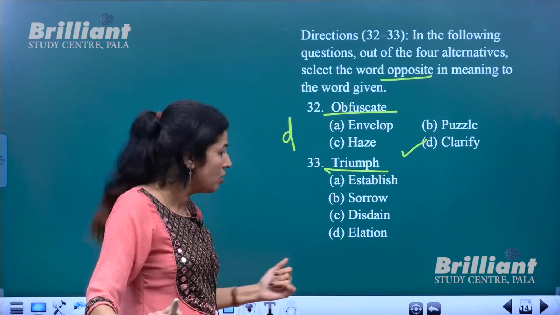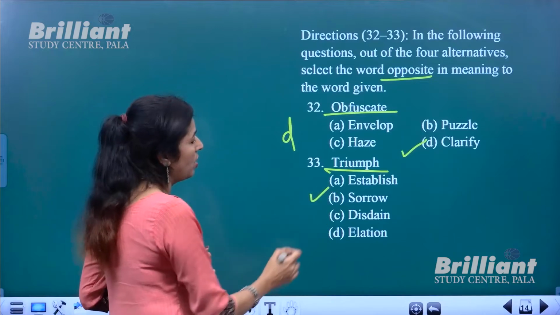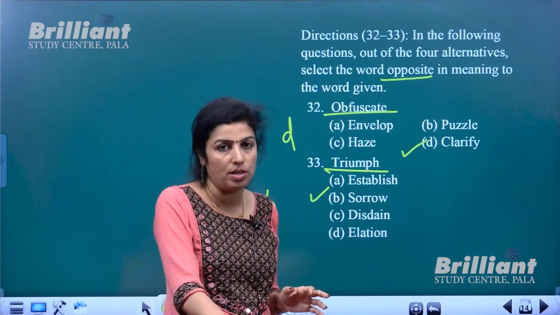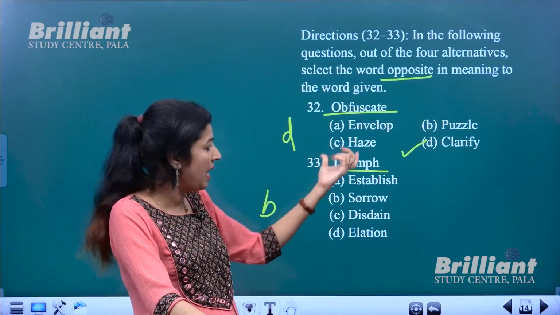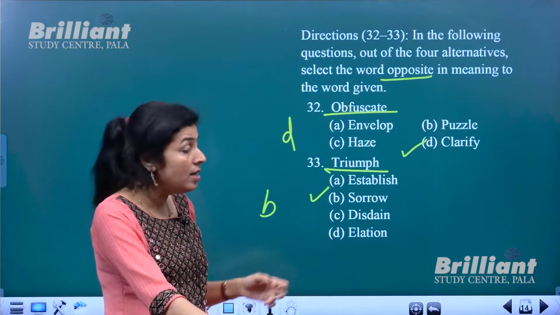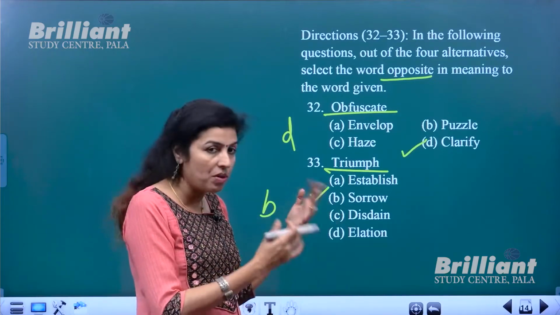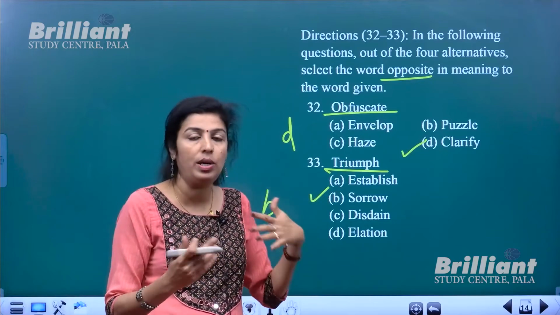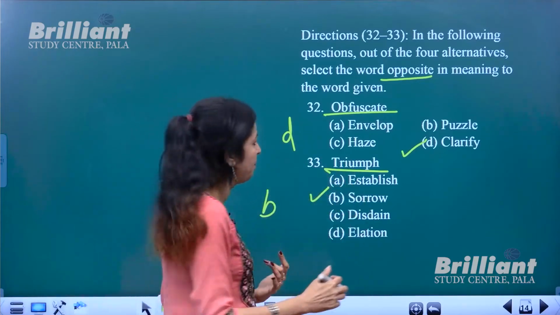So this is not opposite. So sorrow. That means sorrow or sadness that you have because you do not get victorious. So triumph is connected with happiness or elation. So its opposite will be sorrow in that sense. See, you have to choose something from the list. So that means you have to connect it with the meaning of elation only, then you will be getting the opposite. Okay.